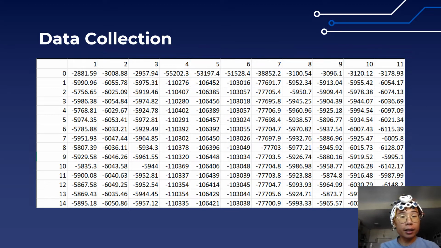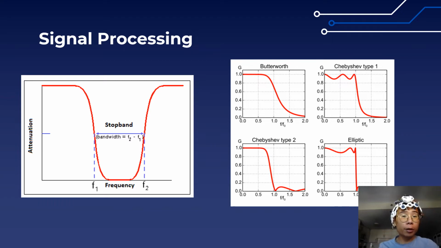And we needed to collect enough data and label it to classify whether the person is thinking of pushing or going forward, pulling, going back, going right, or going left. For signal preprocessing, we applied a notch filter at 60 and 120 Hz to remove power line noise. We also apply a Butterworth filter to smoothen the drop at the cutoff frequencies. This helps ensure we get clean data before we proceed.